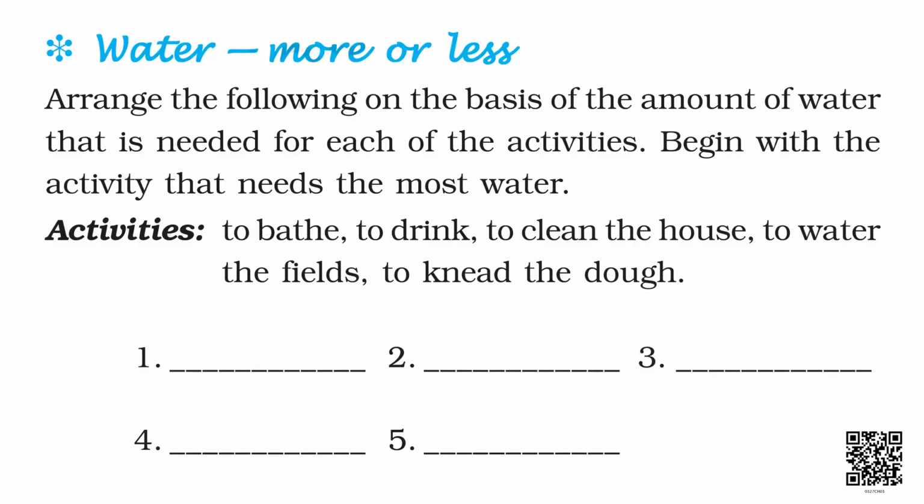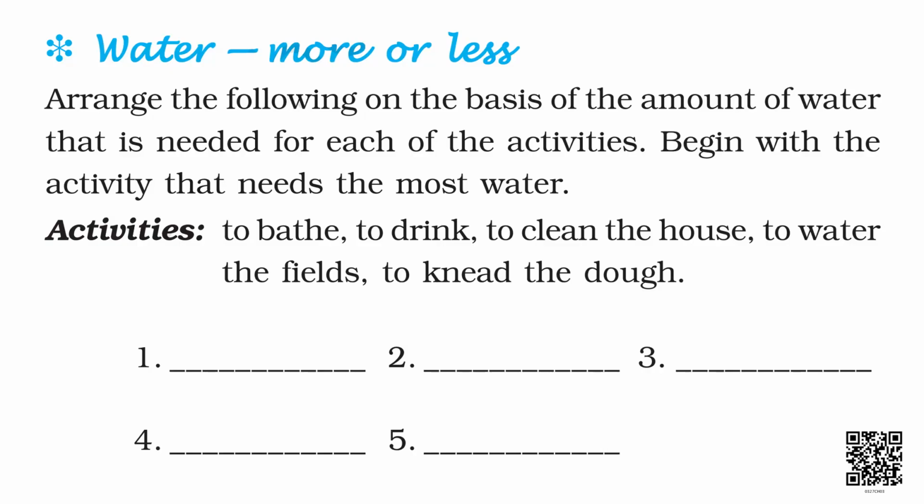Now children, this is an activity given in your EVS book in chapter 3. Do this in your book. Here a list of activities is given which need water to be done. The list of 5 activities is: to bath, to drink, to clean the house, to water the fields and to knead the dough.